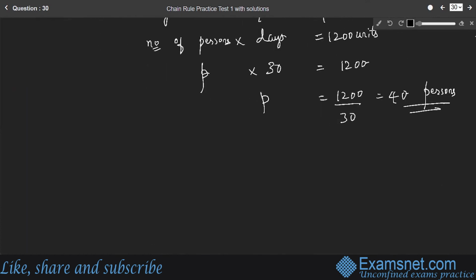Therefore, to complete the remaining work, 40 men are required for the remaining work.